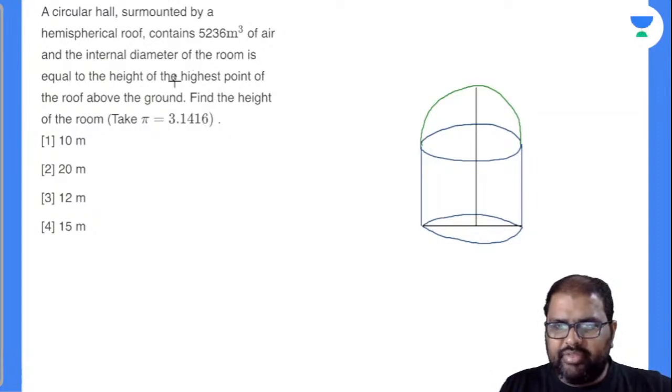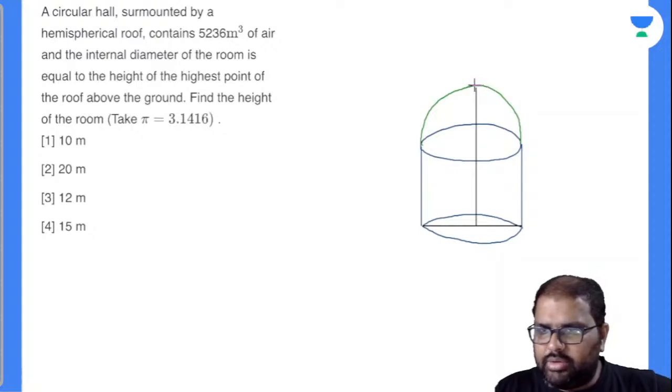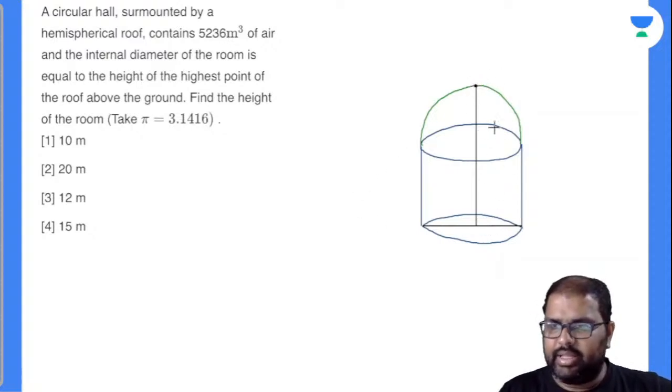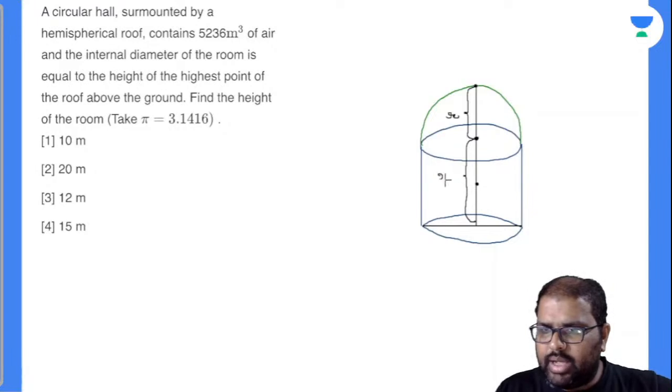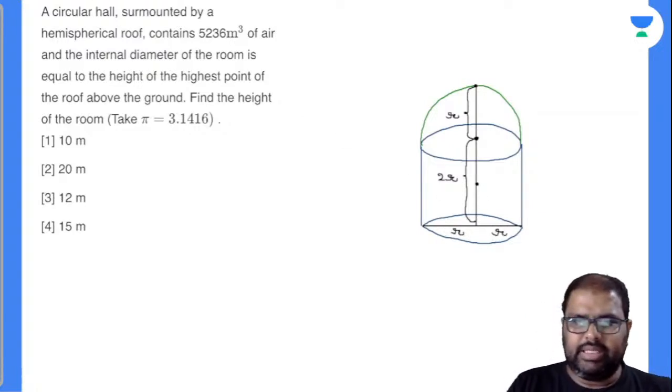Internal diameter of the room is equal to height of the highest point of the roof above the ground. Now see, from ground, this is the one there. Now you closely observe, this will be the center of the hemisphere. What will be the radius here beta? The radius will be r. Now everybody knows this is called the internal diameter of the complete circular thing, R plus r. Am I right or wrong? Which will be 2r. Will you accept with me? And this is r and r. Everybody knows, so by this I can solve the question very easily.